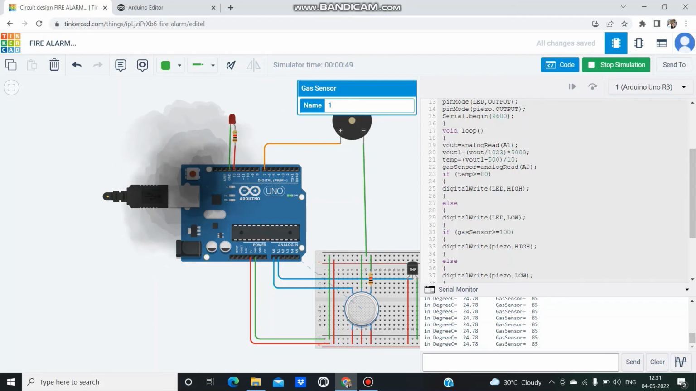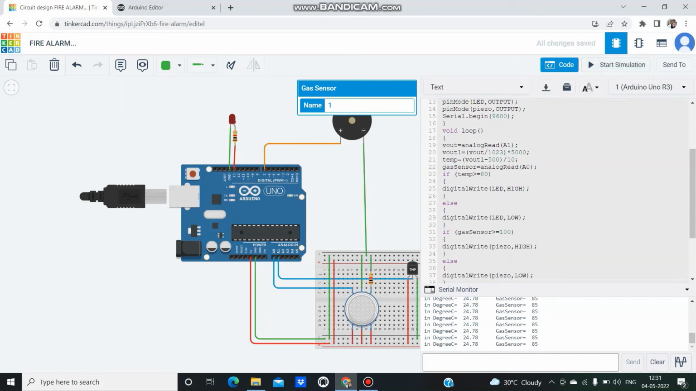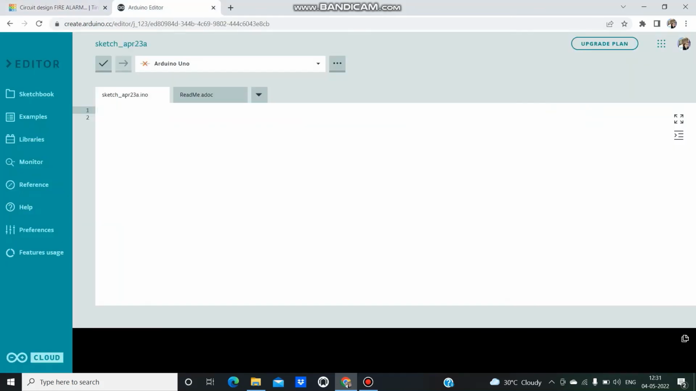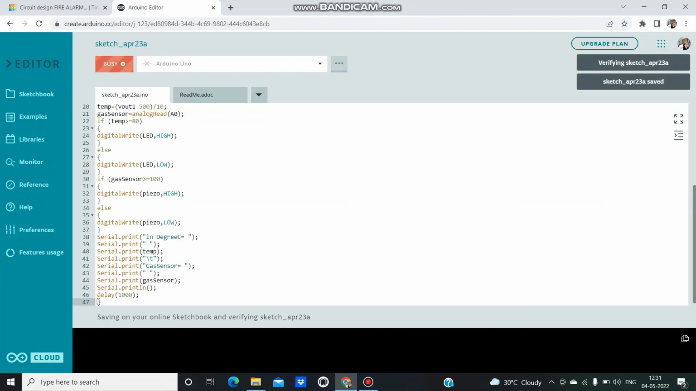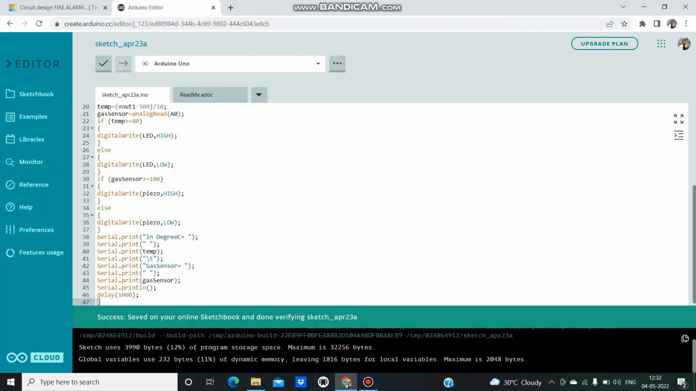Then I copy the code. I stopped the simulation, copied the code, and pasted it into the Arduino IDE. Here I paste it and compile it. Here it is compiled successfully and saved. Done verifying sketch. So this is my project for DI assignment 2.